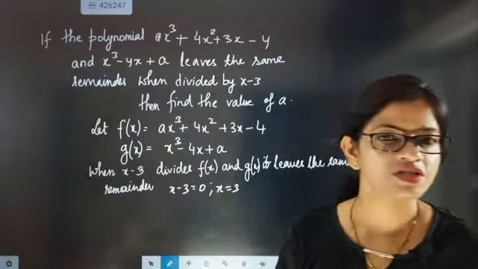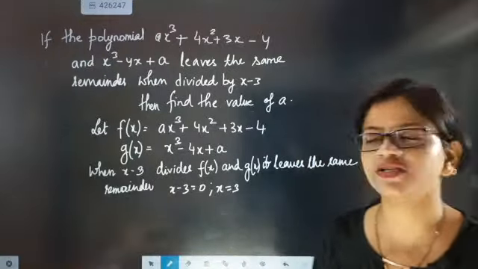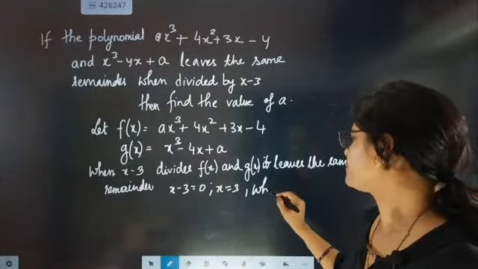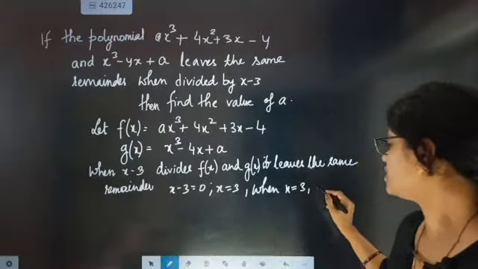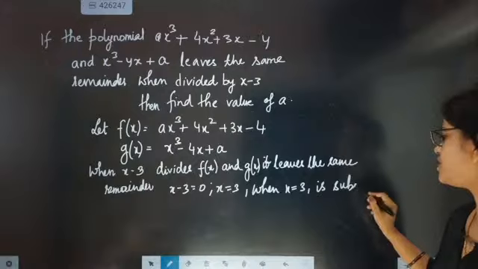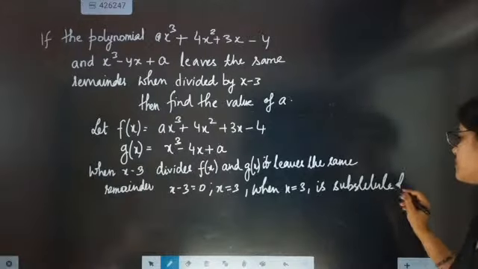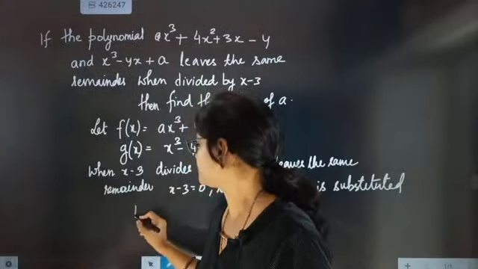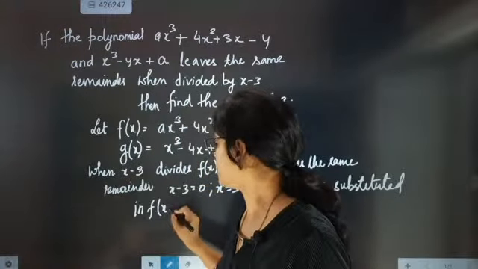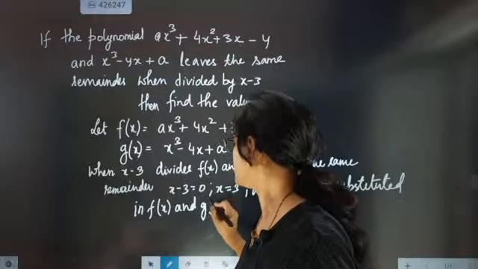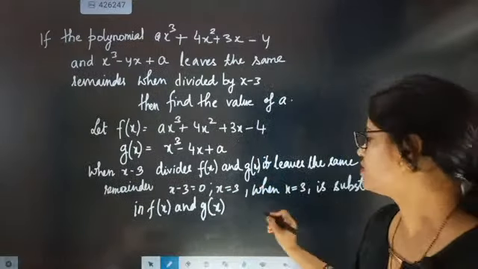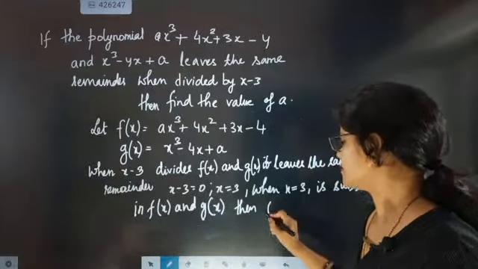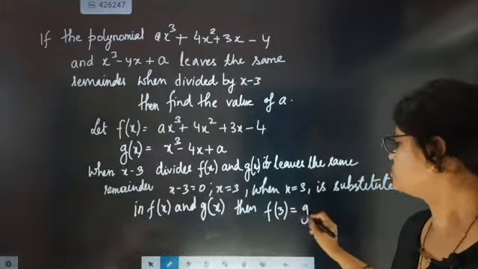Okay, so if it leaves the same remainder, that means when you are substituting x equal to 3 in f of x and g of x, then f of 3 will be equal to g of 3.